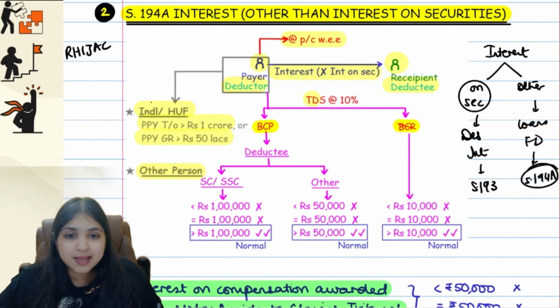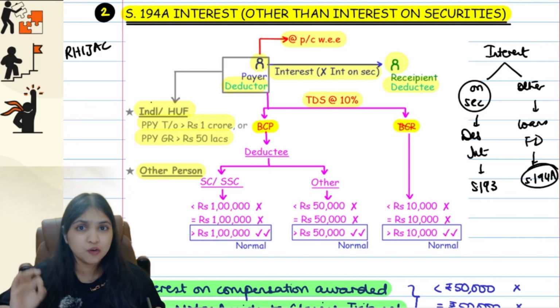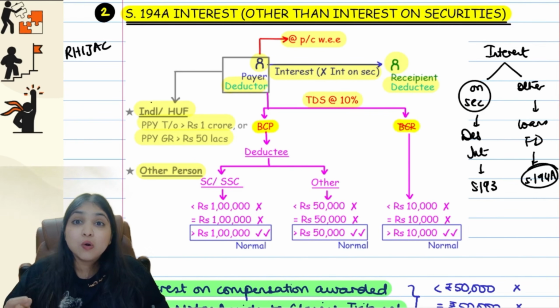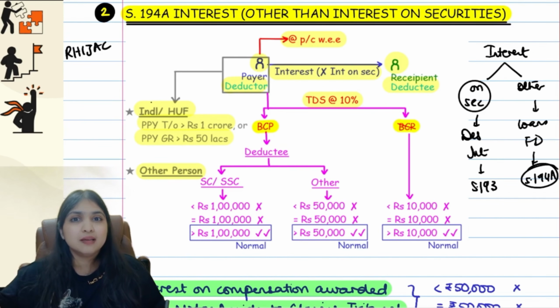He is going to deduct tax at the rate of 10%, guys, at the rate of 10% of the income. Now there's a limit. For small amounts, we will not ask the deductor to deduct tax. Only if the interest amount is more than the limit will we ask him to deduct the tax. Now what is a limit?